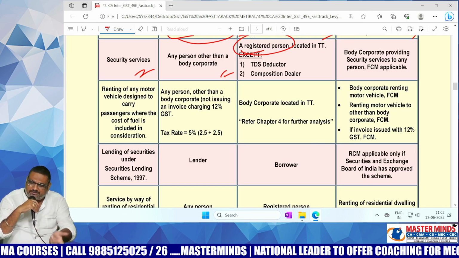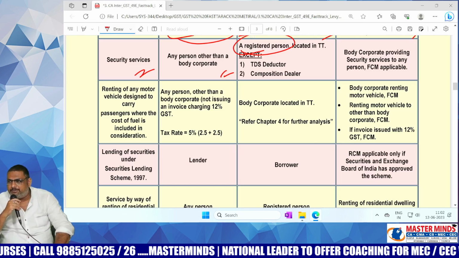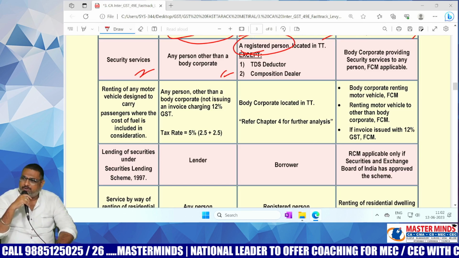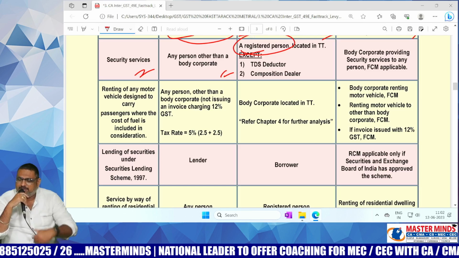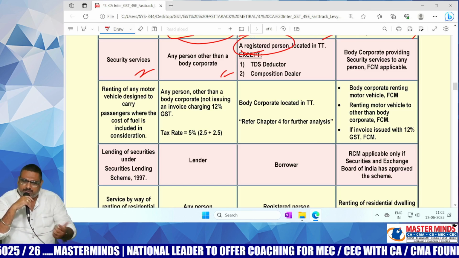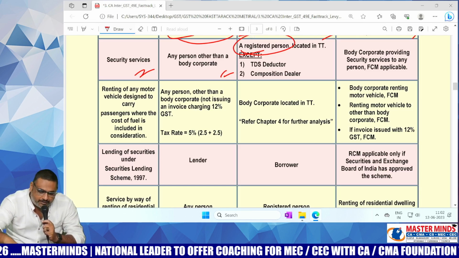If the supplier is a body corporate, in that case, what will be applicable? FCM, because a body corporate is organized. In that case, what will be applicable, FCM or RCM? FCM.